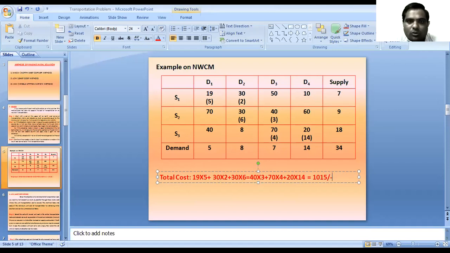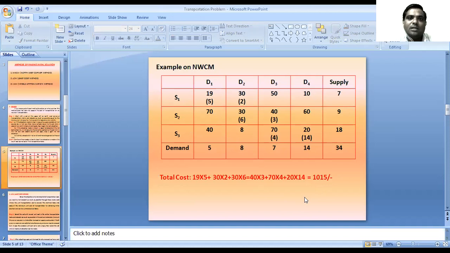So through this northwest corner method, if we want to fulfill the demand for all demand centers through these supply sources, we require a total transportation cost of rupees 1015. So this is the first method, the northwest corner method. In this method, we start from the upper left corner, the northwest corner. That's why this method is called the northwest corner method.